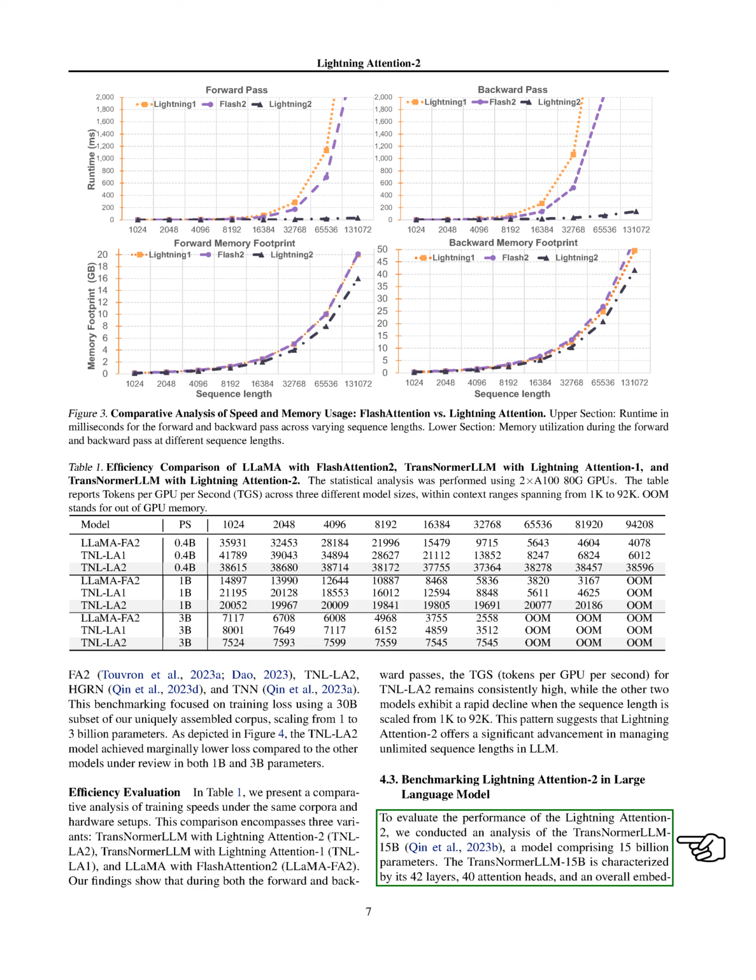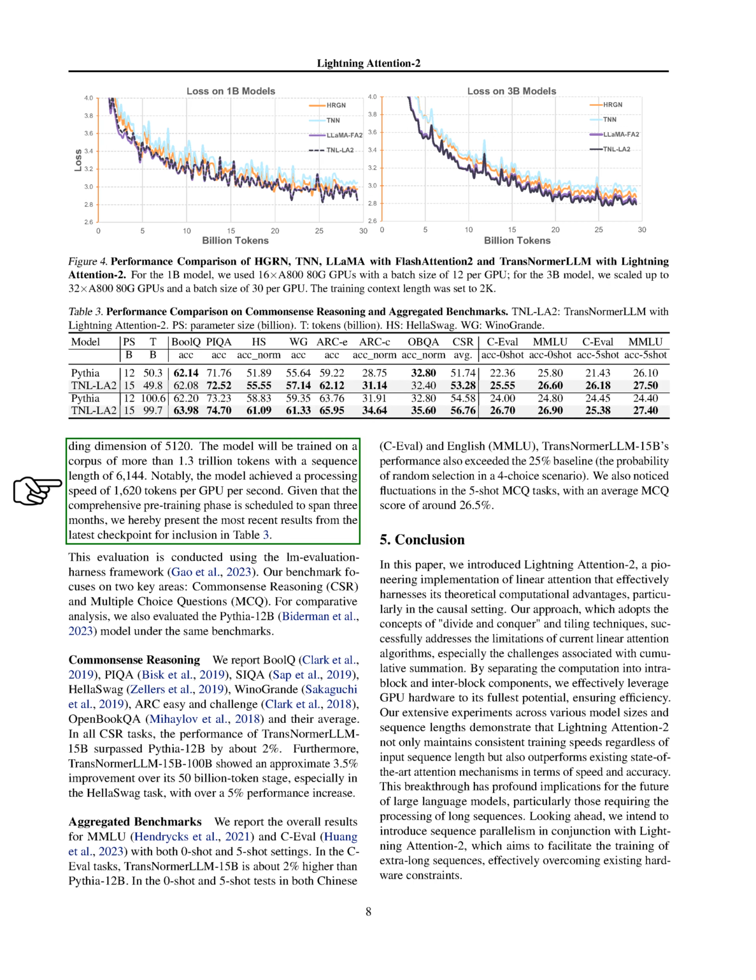To evaluate the performance of lightning attention-2, we analyzed the TransNormerLLM 15B model, which has 15 billion parameters. This model has 42 layers, 40 attention heads, and an overall embedding dimension of 5,120. It will be trained on a corpus of more than 1.3 trillion tokens with a sequence length of 6,144. The model achieved a processing speed of 1,620 tokens per GPU per second. We present the most recent results from the latest checkpoint for inclusion in the table.